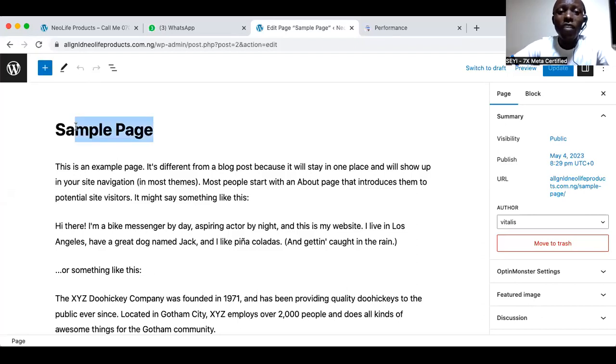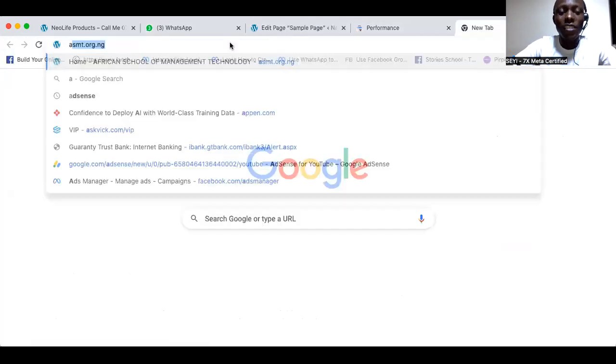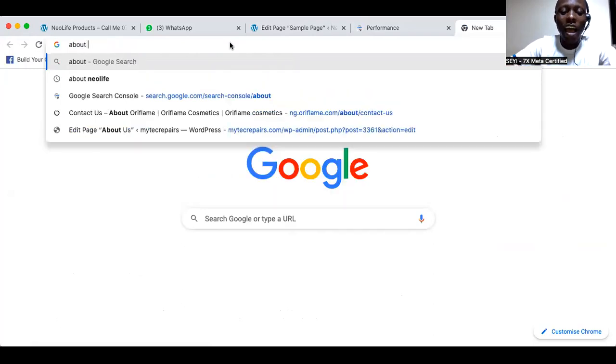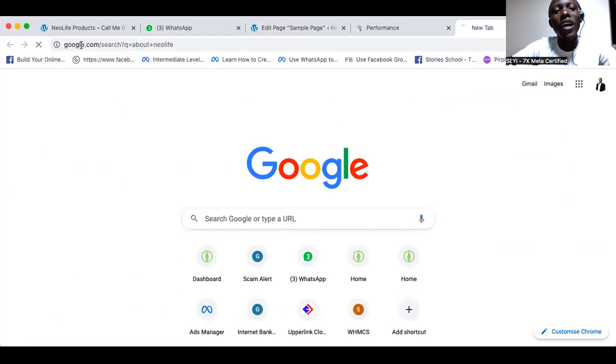That's why I decided to be using somebody's account, so that whatever I am doing is not just for play. So instead of saying "home," which does not mean anything when it comes to SEO, I will say "about NeoLife." Why am I using "about NeoLife"? So that when somebody goes on Google in the next 6 months and types "about NeoLife," guess from my data, who are the people that typed about NeoLife?